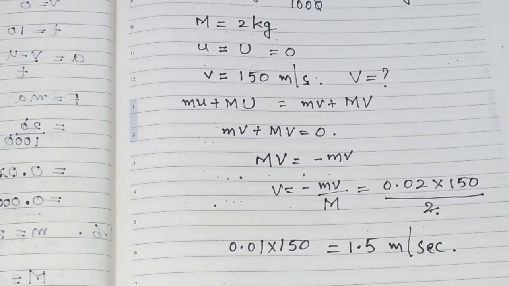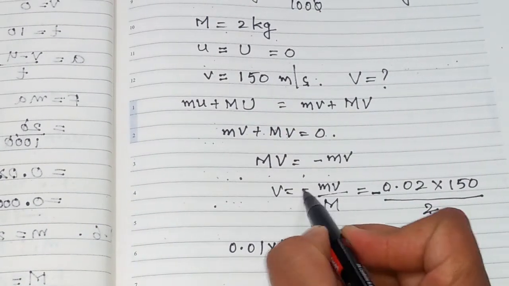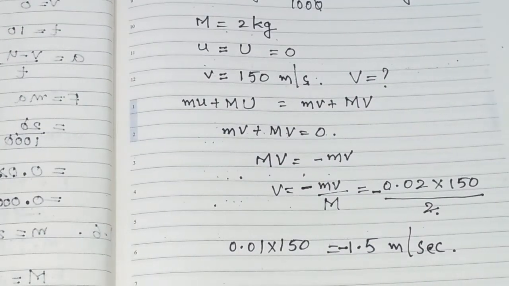And that too, we forgot something. What is that? Minus value. Here we have minus, no. So here also minus will be there, because we are saying that this pistol is moving in backward direction. Bullet has gone in the forward direction. Pistol is moving in the backward direction. That we will write velocity by using the minus sign.